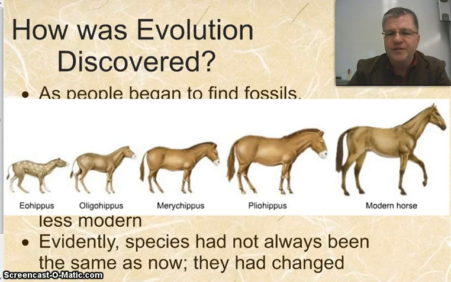So if we take something like horses and what we've come to hypothesize in terms of the history of horses, over here on the right we have modern horses. If we go back in time millions of years, we see what we believe are the ancestors of modern horses, which are much smaller. They have a slightly different body shape. They have more toes per foot, whereas modern horses only have one toe per foot. And the early ancestor that we recognized as being probably the ancestor of modern horses actually in many ways looks more like a modern dog than a modern horse. But that also may help us understand how dogs and horses can be related to each other.